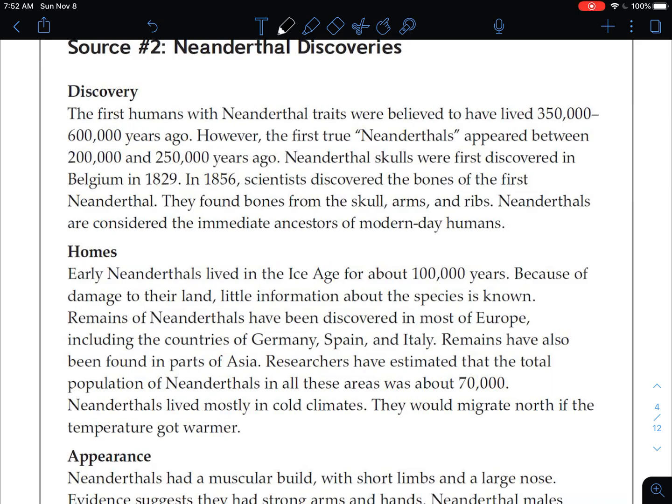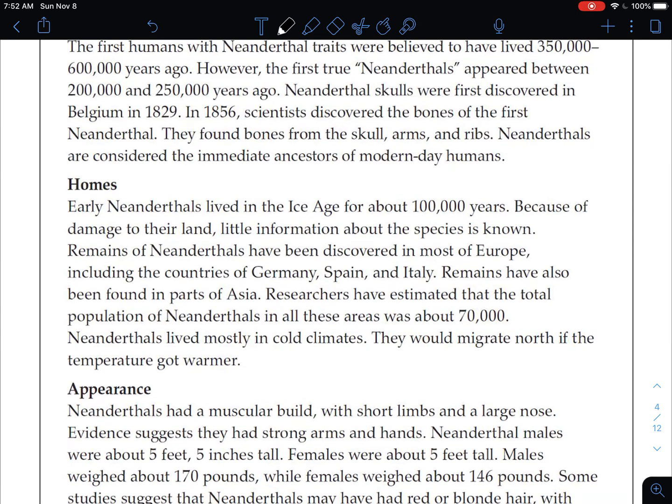All right. Now we're getting into specifics about Neanderthal development. So I'll ask you some questions here as we go. First, their homes. Early Neanderthals lived in the Ice Age for about 100,000 years. Because of damage to their land, little information about the species is known. Remains of Neanderthals have been discovered in most of Europe, including the countries of Germany, Spain, and Italy. Remains have also been found in parts of Asia. Researchers have estimated that the total population of Neanderthals in all these areas was about 70,000. Neanderthals lived mostly in cold climates. They would migrate north if the temperature got warmer.